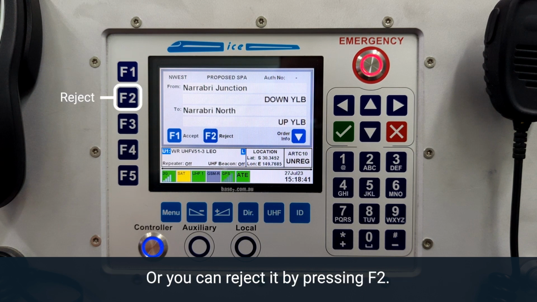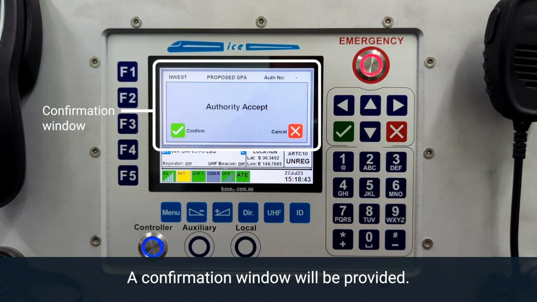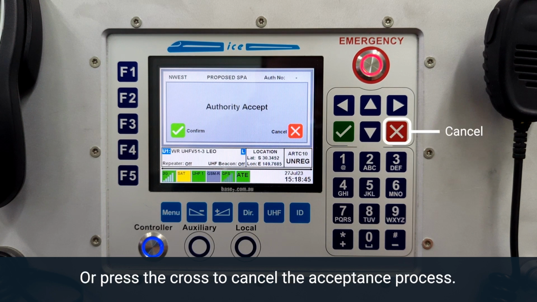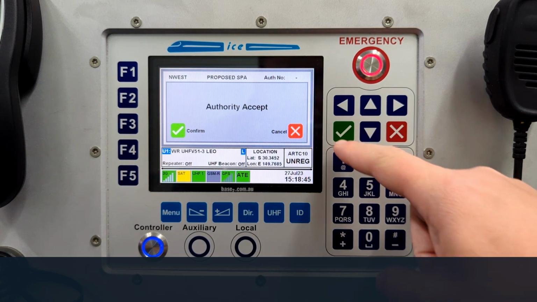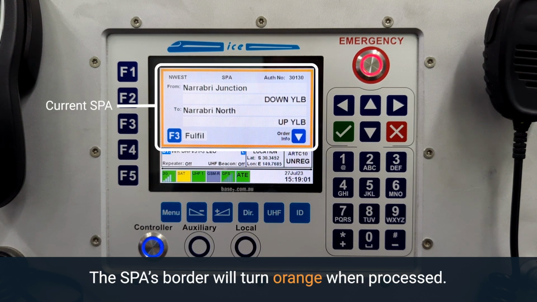Or you can reject it by pressing F2. A confirmation window will be provided. To confirm SPA acceptance, press the tick, or press the cross to cancel the acceptance process. An hourglass is displayed while order acceptance is processed. The SPA's border will turn orange when processed.